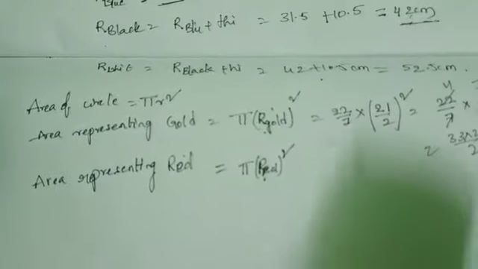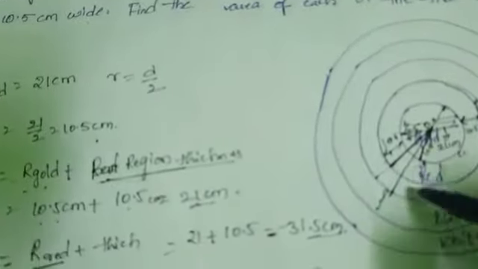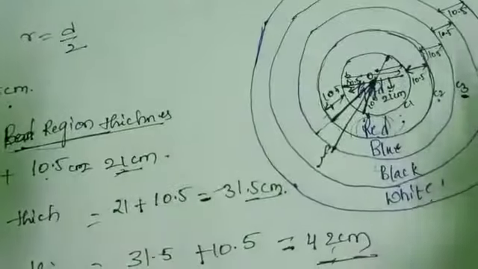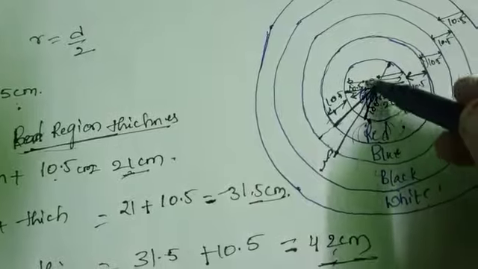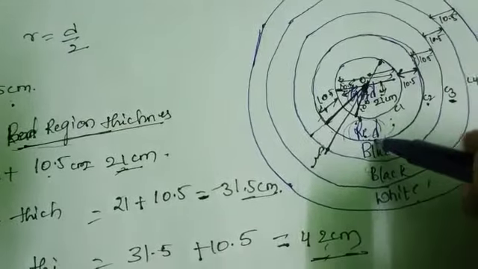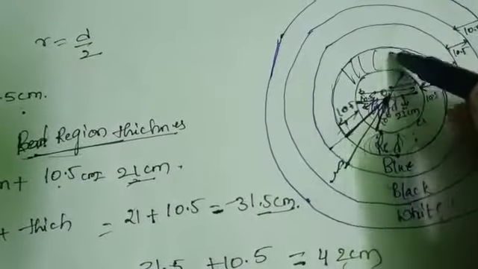See, this is the second circle. The gold region is also included in the red region, but we only want the red region area, this area.